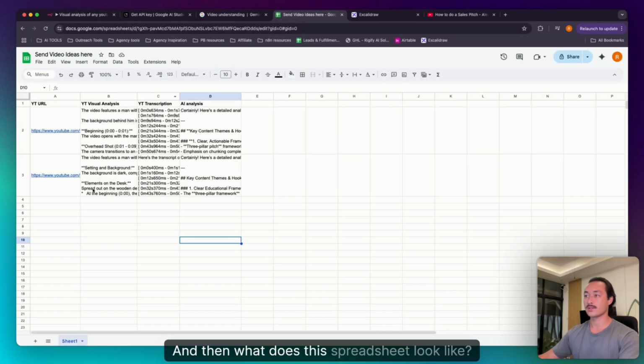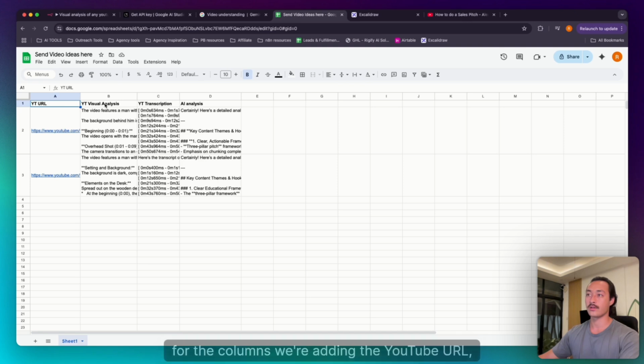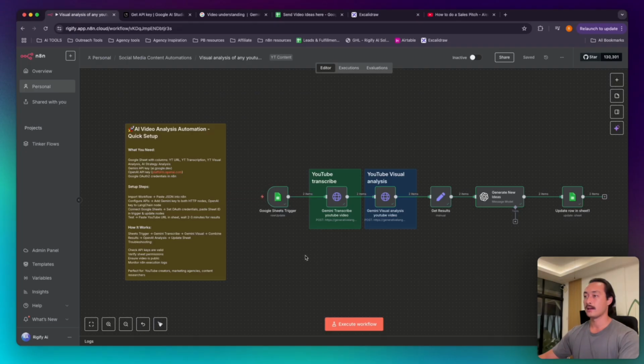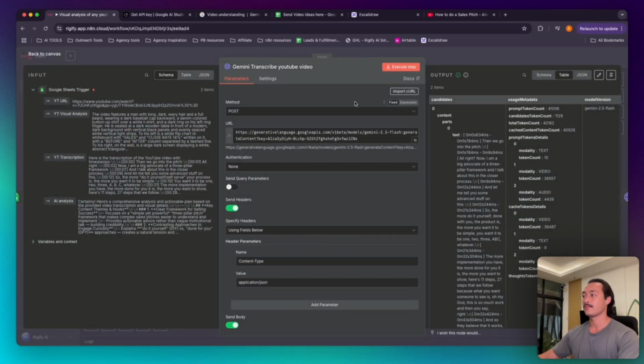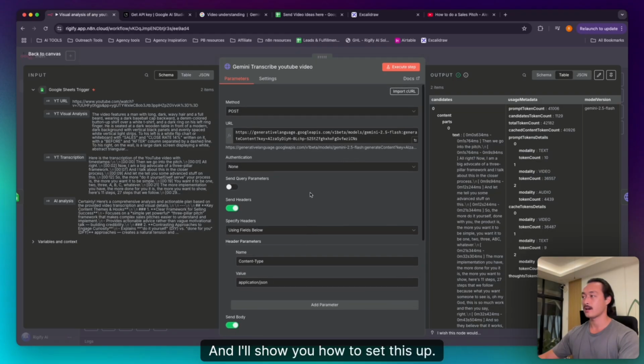And then what does this spreadsheet look like, right? For the columns, we're adding the YouTube URL, the YouTube visual analysis, the YouTube transcription, and the AI analysis. And then moving into the next node, which is an HTTP request node. And basically this is calling Gemini via API. And I'll show you how to set this up.